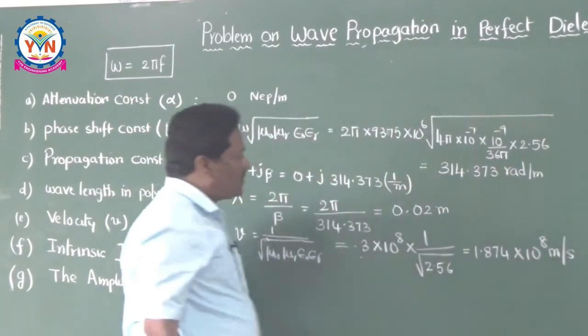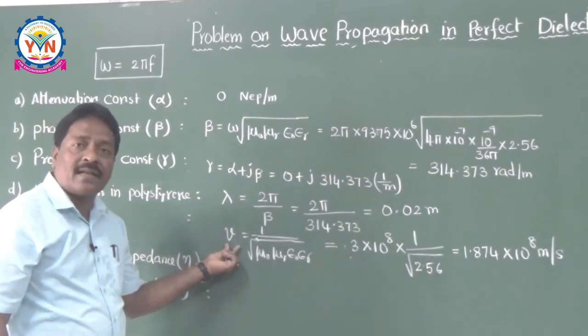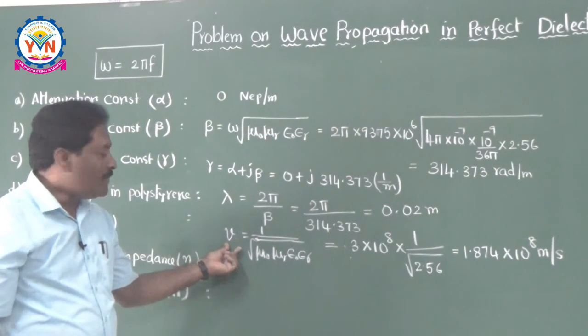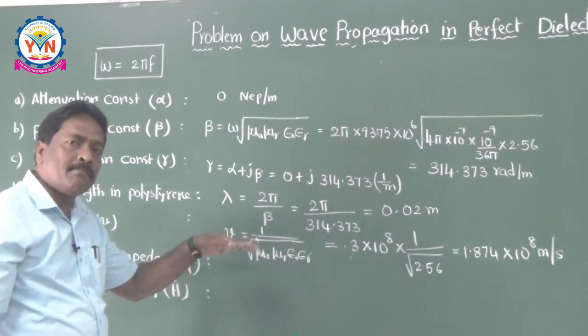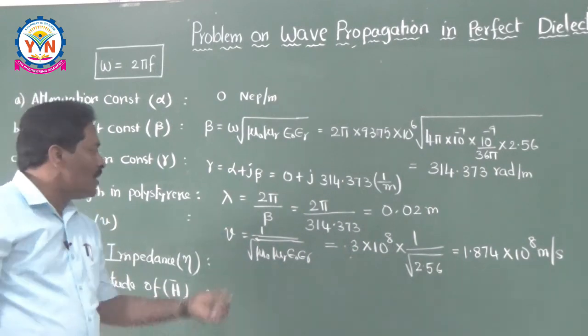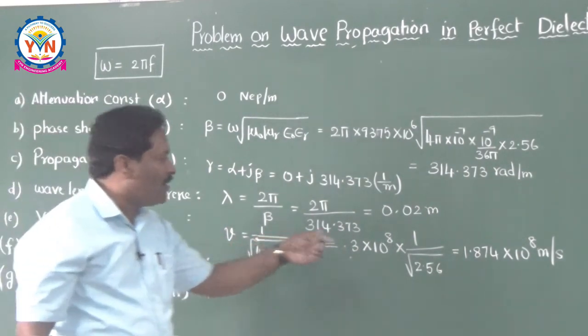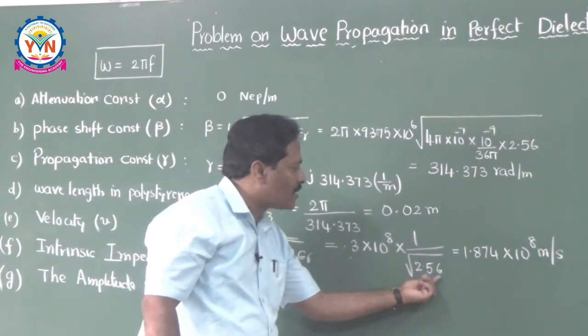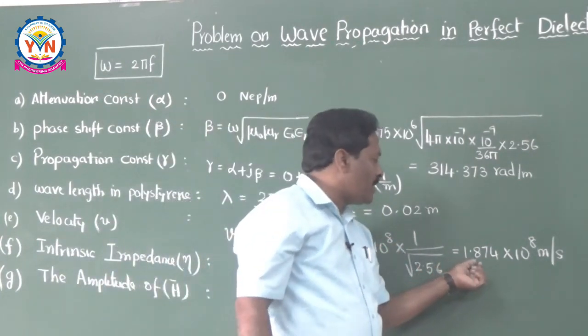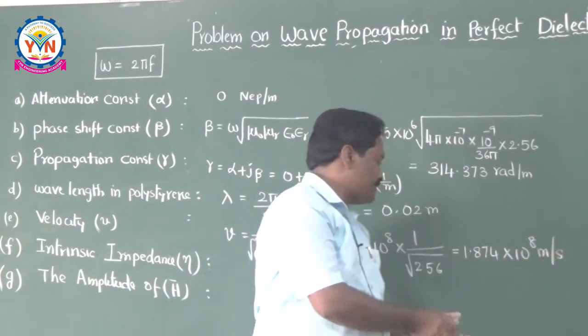Here what is your observation? Whenever the wave is propagating in free space, it is traveling with the light velocity. But now the wave is propagating in a dielectric medium, so its wave velocity will be reduced by 1 by root of epsilon r. That's why it is equal to 1.874 into 10 to the power of 8 meters per second.